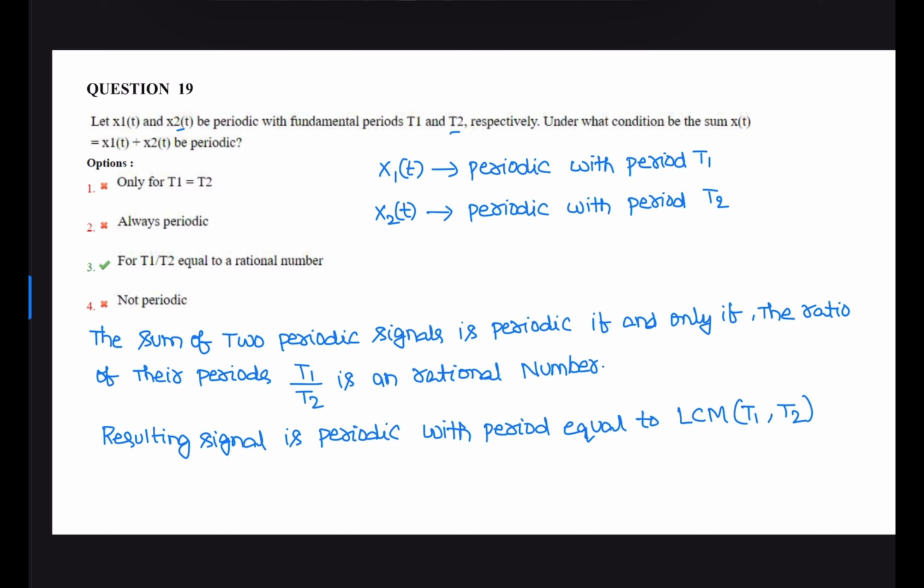That is, T1 by T2 is a rational number, and the resulting signal is periodic with period equal to LCM of T1 and T2. Correct option is 3. Under what condition is the sum of x1 and x2 periodic? If T1 by T2 is a rational number, then the resultant signal is periodic, and the period of the resultant signal is given as LCM of T1 and T2.